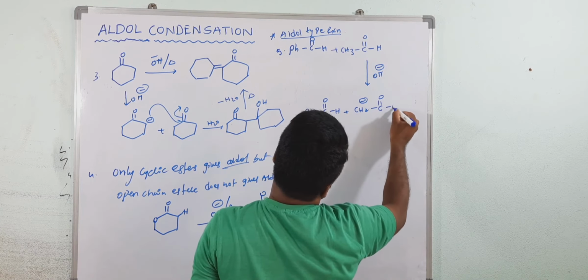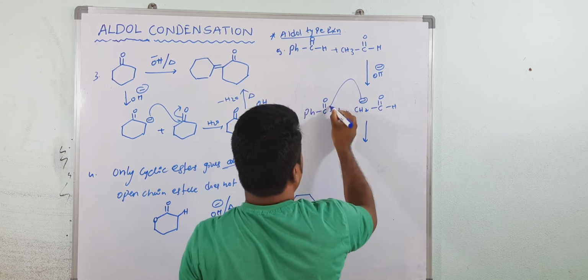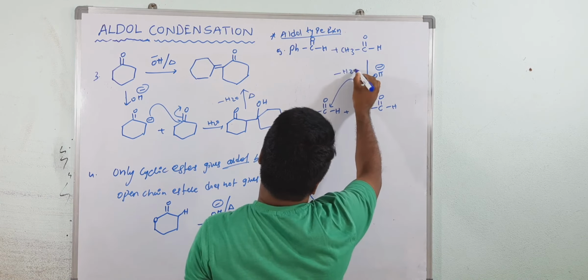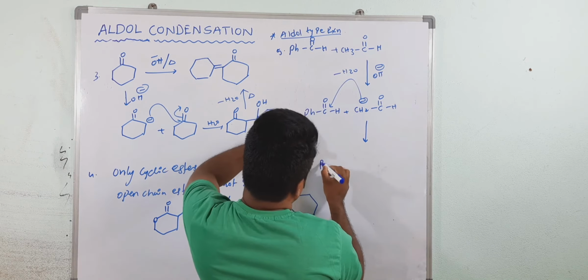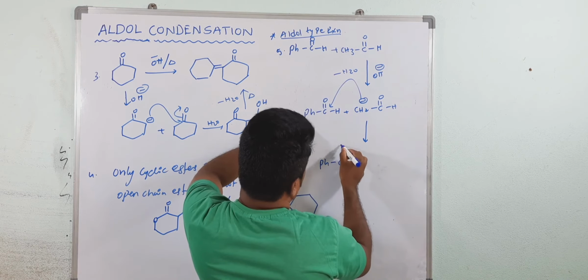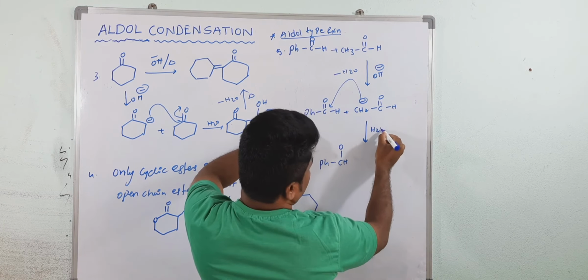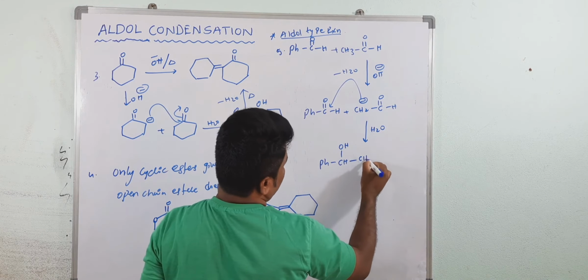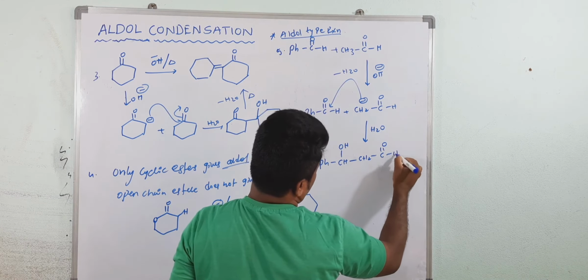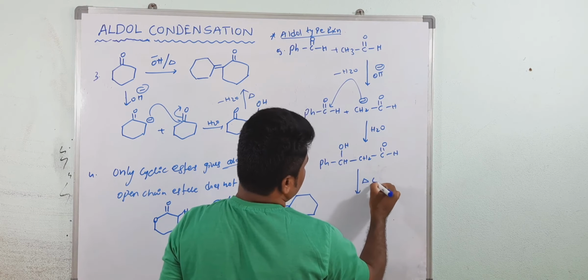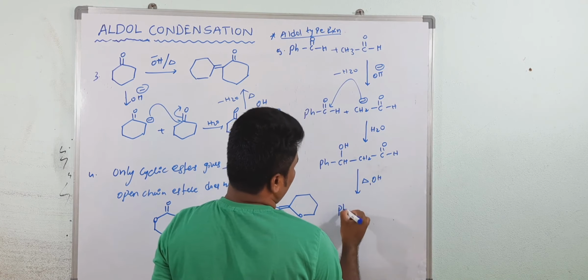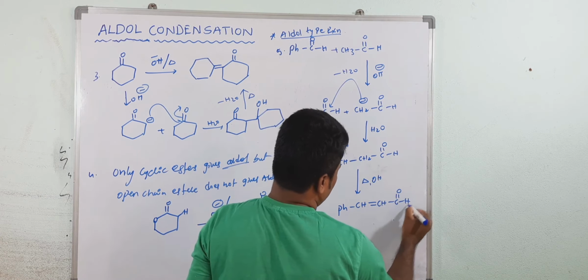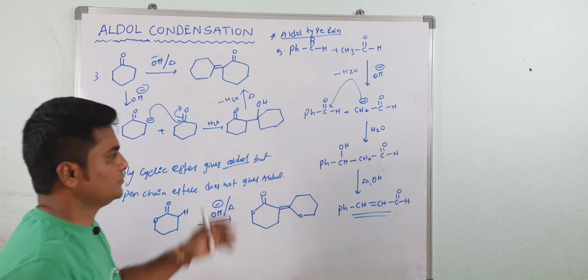So in this case, benzaldehyde does not form the enolate, but acetaldehyde will. Then it will attack at this point. Here, minus H2. Now this is PhCH, and this is O minus. In the presence of water, O minus will take the H and become OH. Now CH2, C double bond, OH. Then after heating, in the presence of OH, removal of a water molecule will take place. Then again you get an alpha, beta unsaturated compound. Okay? Write down.